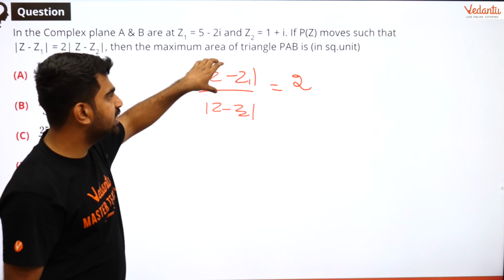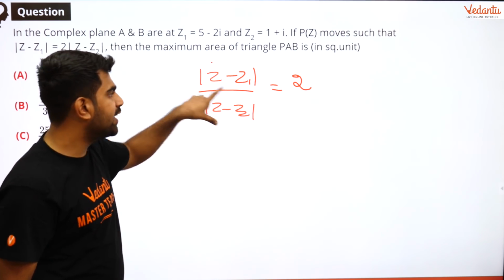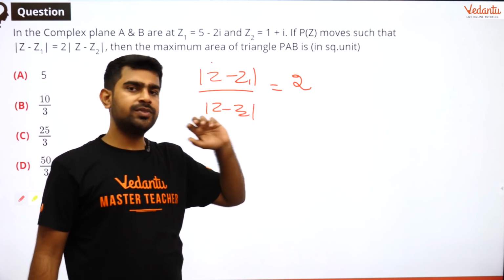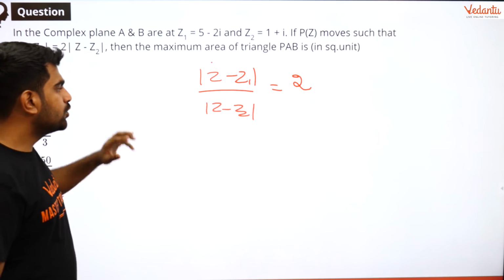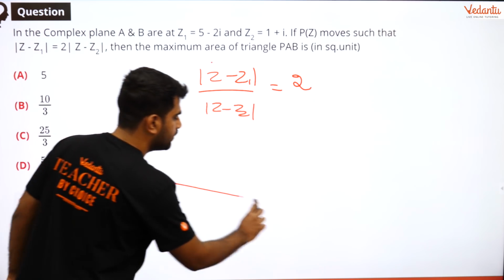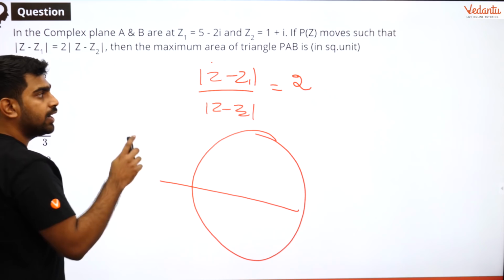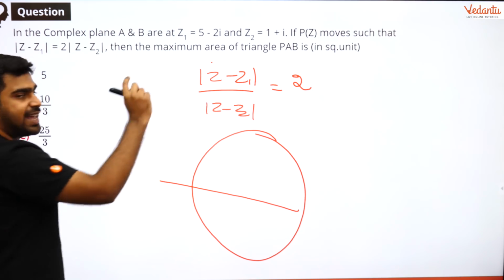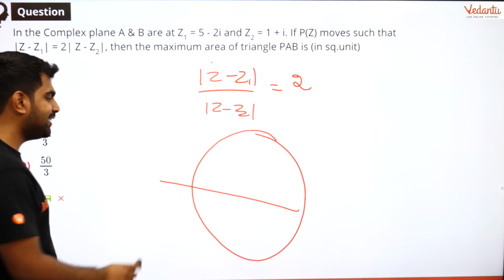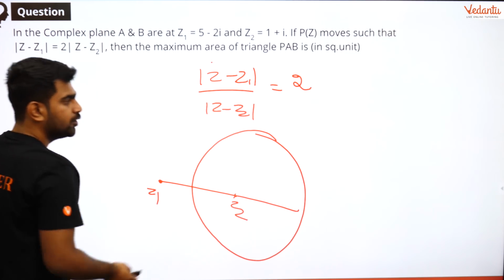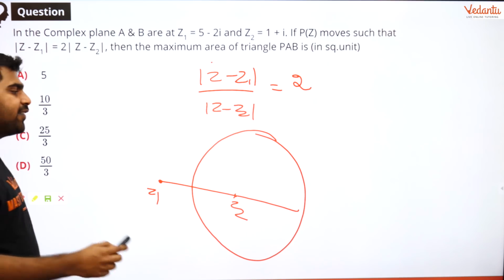So whenever you have mod of z minus z1 divided by mod of z minus z2 equal to some constant, that forms an Apollonius circle. So I will tell you what happens over here. This will form a circle, and please don't think z1 and z2 lie on the circle. Surprisingly, they will be outside. So why does it form a circle? Let us have a look at it.